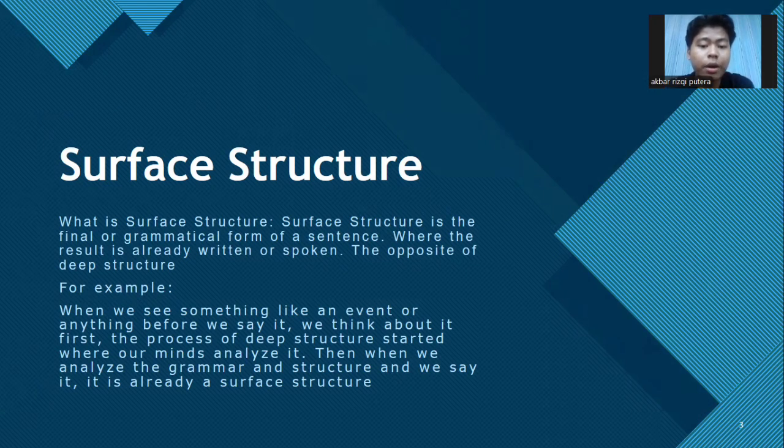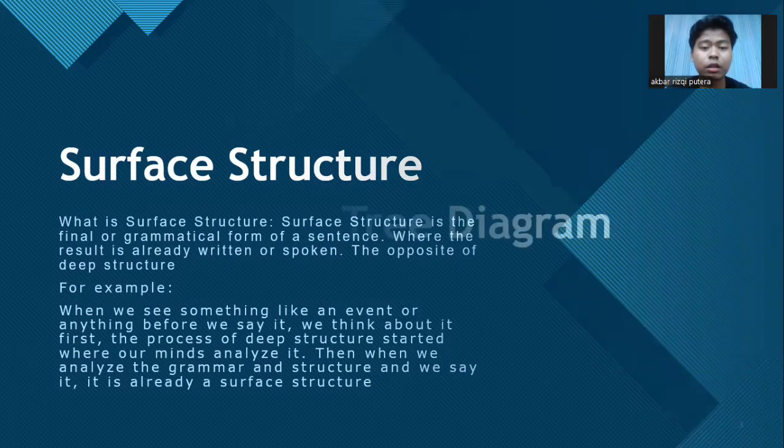So after our brain finishes processing the idea and organizing the meaning, we finally say it out loud or write it down. And this is the surface structure. It's the grammatical and fully formed version of the sentence, the one people hear or read. In short, deep structure happens in the mind, and surface structure is what comes out.